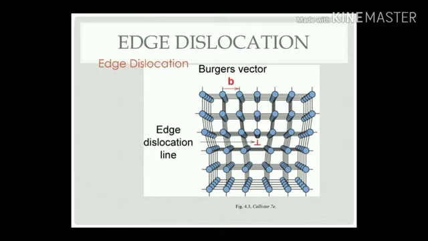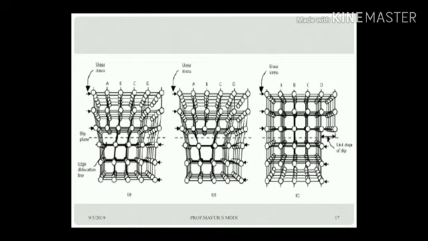After applying the stress, or you can say the shear stress, that line of atoms moves through the structure. Let's see another figure. Here one extra line of atoms, A, is added into the structure, and it gives a line kind of dislocation. The portion above the slip line is the slip region, and the other is the unslip region.